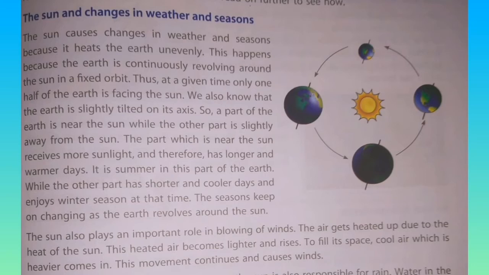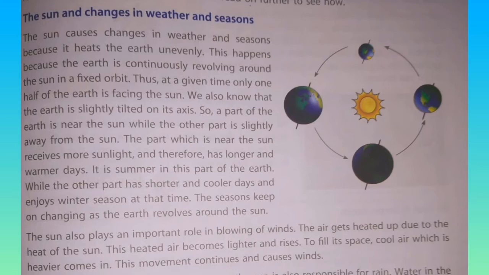So in the picture you can see the earth is revolving around the sun. In each revolution only one half will be facing the sun, and at the same time the earth will be rotating on its axis also. We also know that the earth is slightly tilted on its axis. Here in the figure you can see a line and you can see the earth is slightly tilted. It is not standing upright. So part of the earth is near the sun while the other part is slightly away from the sun.